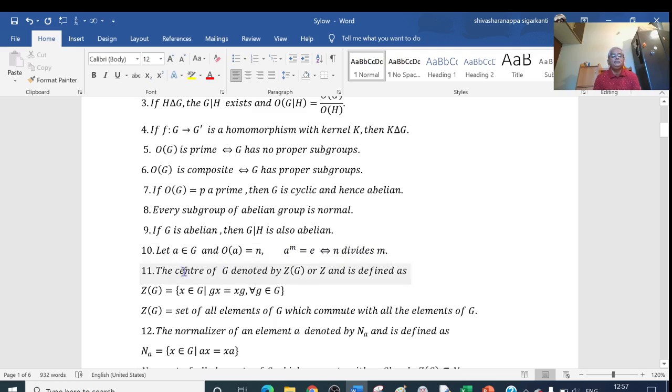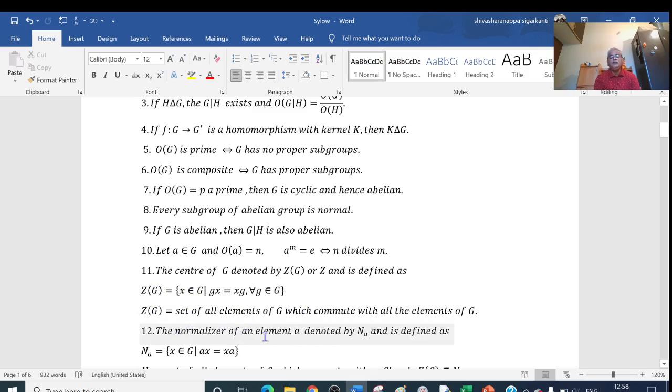This is one property. Next property, the center of a group G is denoted by Z(G) or just Z, and we define the center like this: Z(G) is equal to the set of x belonging to G such that gx is equal to xg for all g belonging to G. That means this is the set consisting of the elements of G which commute with all the elements of G. We call this the center.